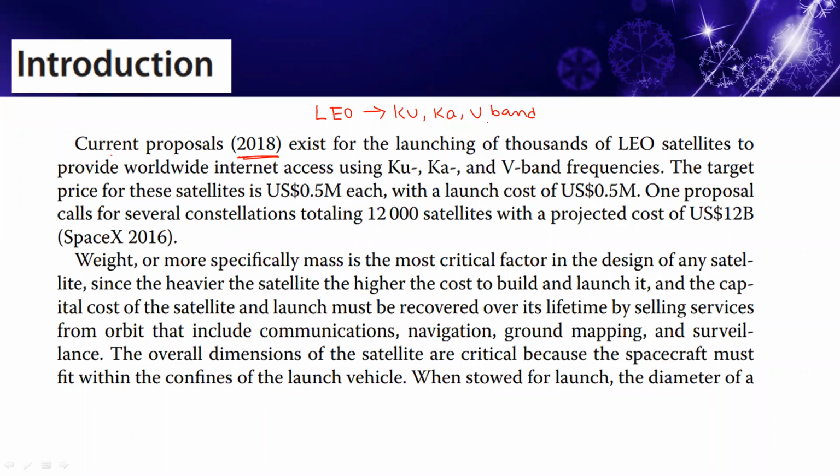That's why the mass, the weight, is one of the important factors, and the mass of the particular satellite is very critical in designing. So much concentration is required to design the satellite and to generate the uplink and downlink frequency values for LEOs and MEOs.